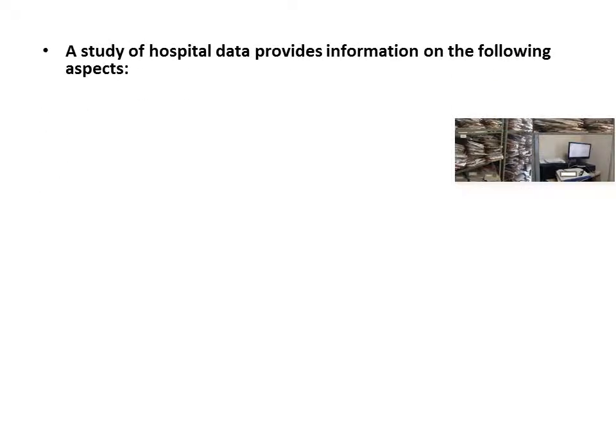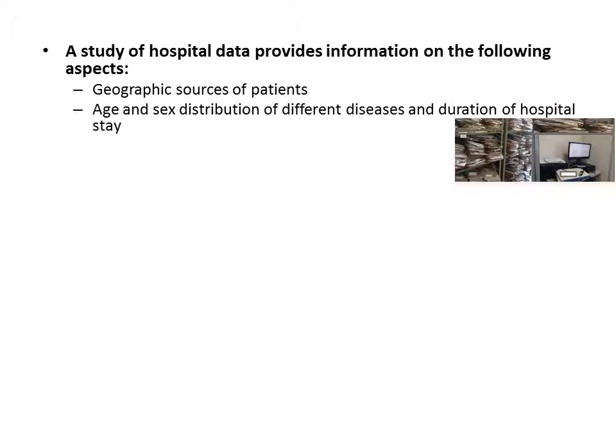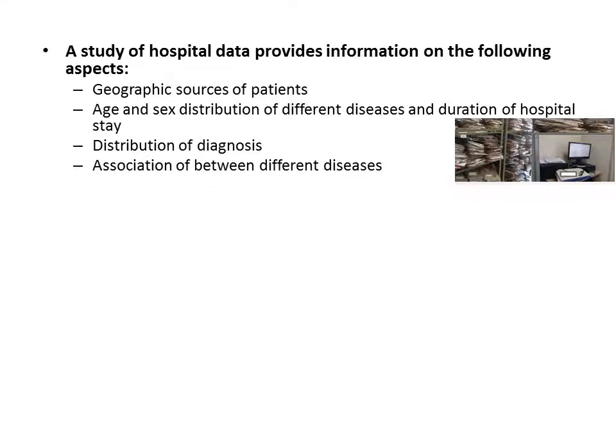So, a study of hospital data provides information on the following aspects. The geographic source of the patients, that is the profile of the patients attending that hospital. Age and sex distribution of patients and age and sex distribution of the different diagnoses, and duration of hospital stay. Distribution of diagnoses, association between different diseases in the population, that is in the attendants of the hospital.